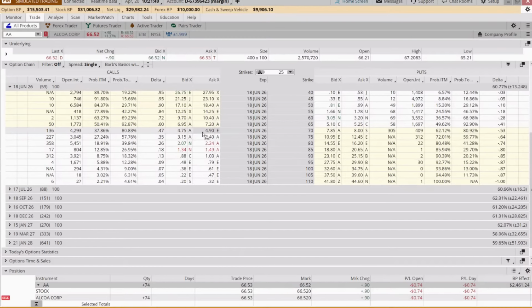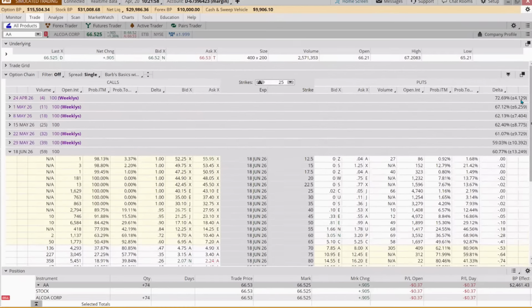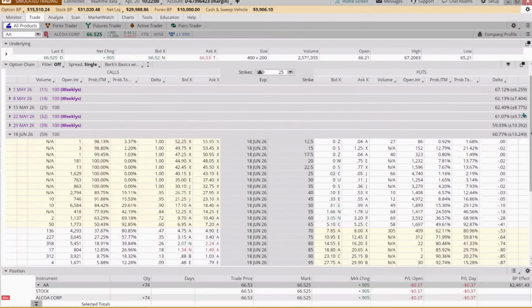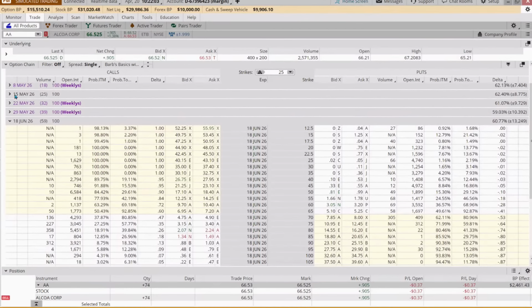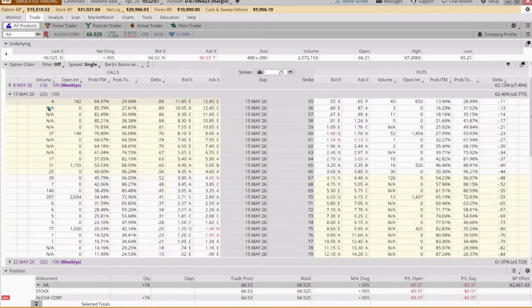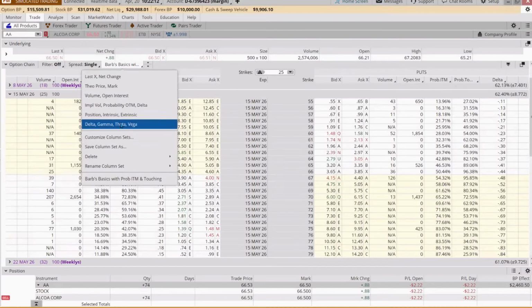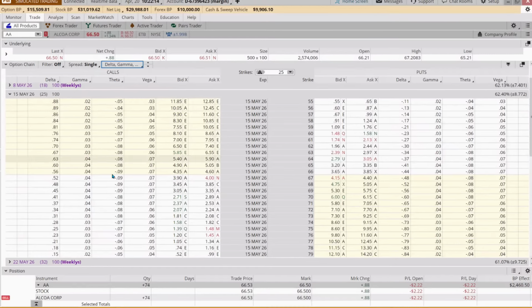Now, we have time working against us, so we want to come out to June. And why is that? Because we want at least 20 days plus the number of days that we think it may take to get to our target. So if we come out to the May monthly, time decay is going to start accelerating. If I change this to our delta gamma theta, our at the money strike here was 70, I think.